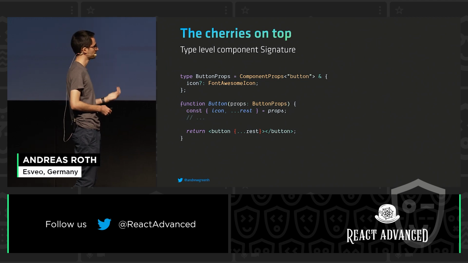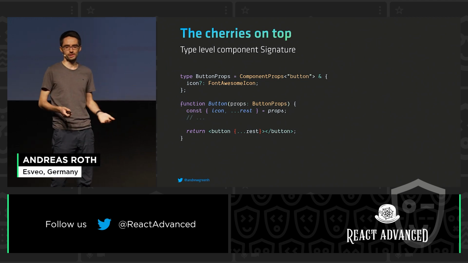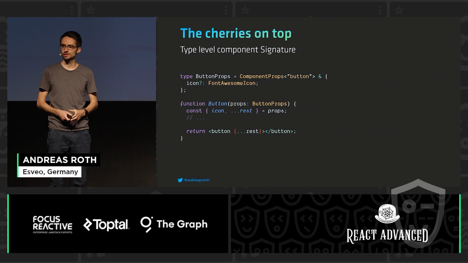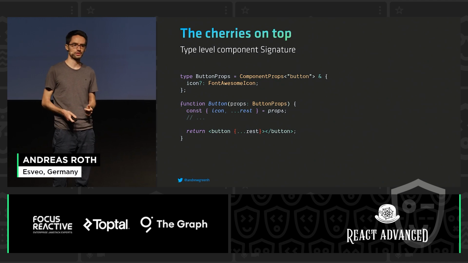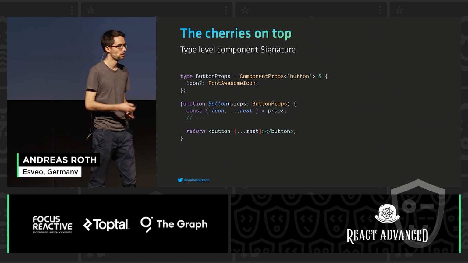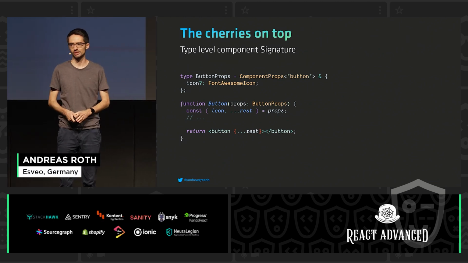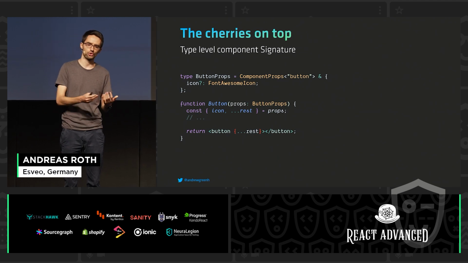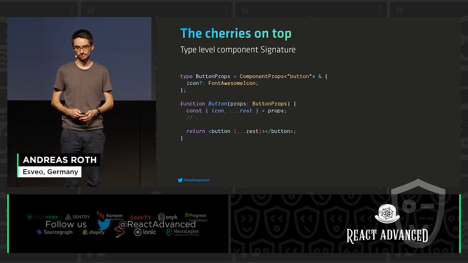And the nice thing is that if for some reason HTML adds another property to the HTML button, this still works and is still completely type-safe. So we don't have to repeat all props that are present on the HTML button, but can just take the props from the HTML button and join them into our prop types.